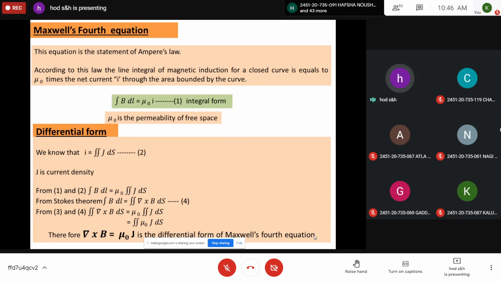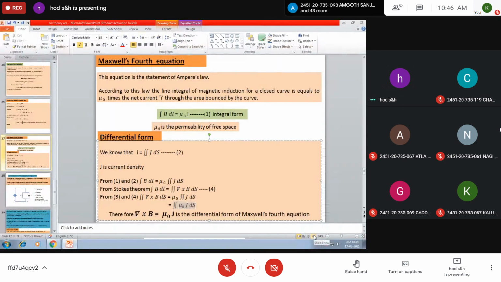So if you compare these two, 3 and 4, the upper one is equation 3. This is equation 3. So from comparing equations 3 and 4, you can write